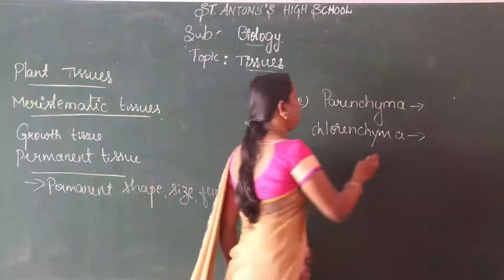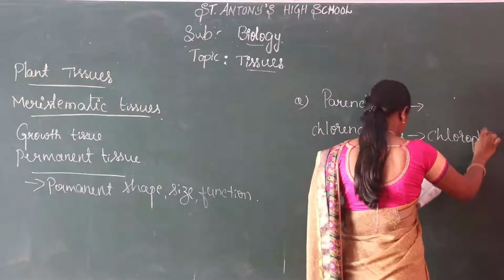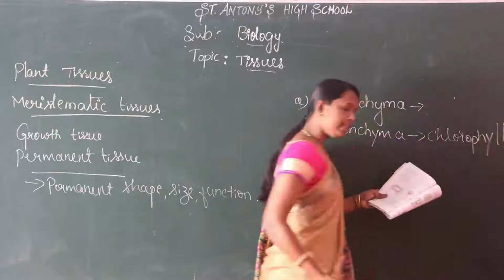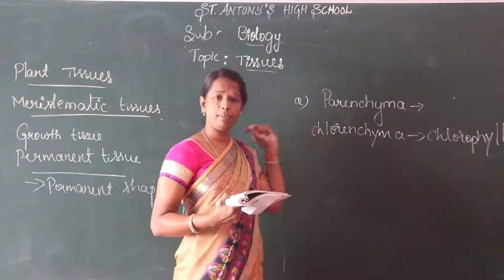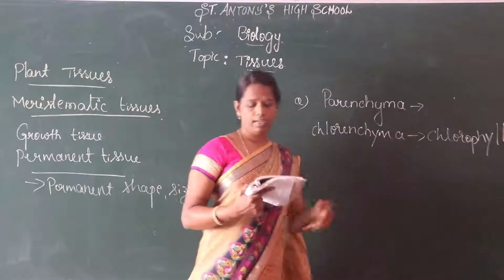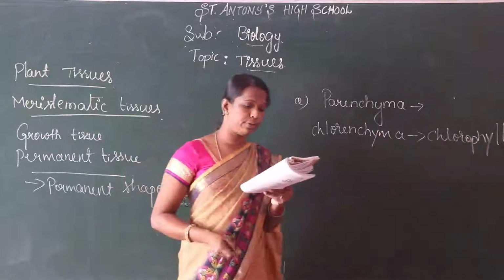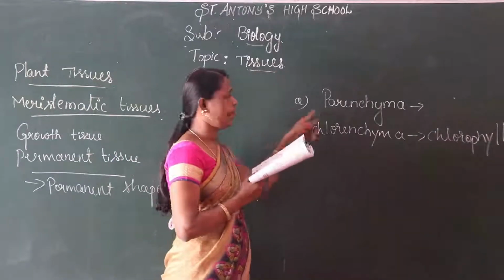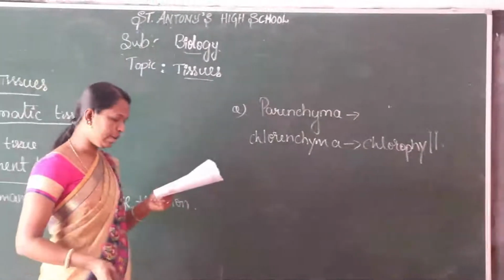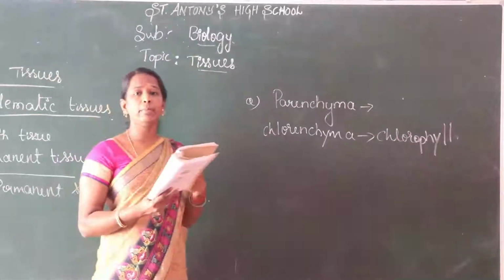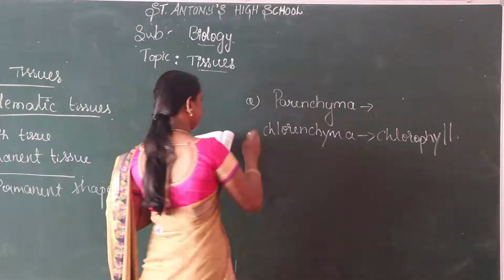So in that situation, that type of tissue containing chlorophyll in plants is called chlorenchyma. The parenchyma is the basic packing of the tissues, and the chlorophyll-containing tissue is called chlorenchyma. And a large gap in between the parenchyma is called aerenchyma.